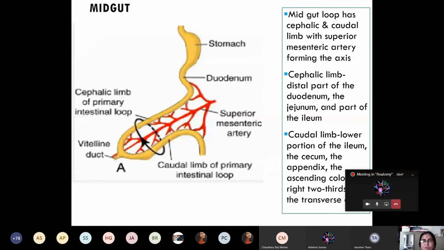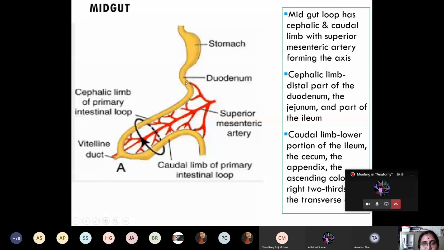Now, for the viva point of view, I have made a summary. This cephalic limb will give rise to the duodenum. The first part and the second part of the duodenum, up to the opening of the bile duct, are from the foregut. The part of the duodenum distal to the opening of the bile duct is from the midgut. So from this midgut loop come the duodenum distal to the opening of the bile duct, then jejunum, then ileum.